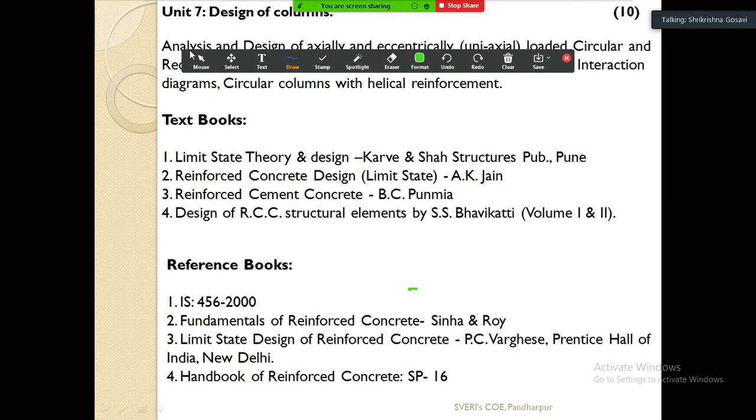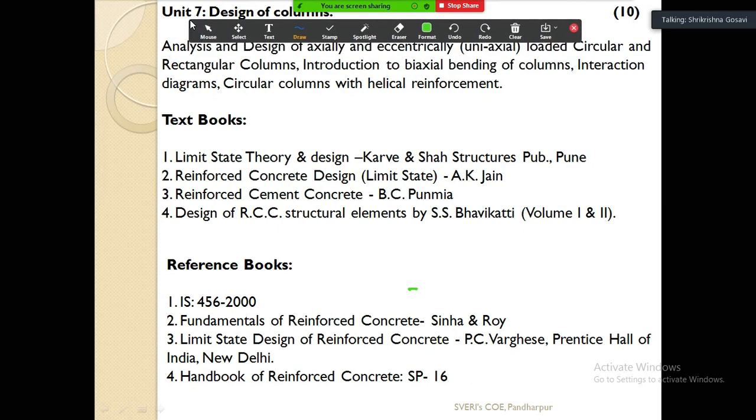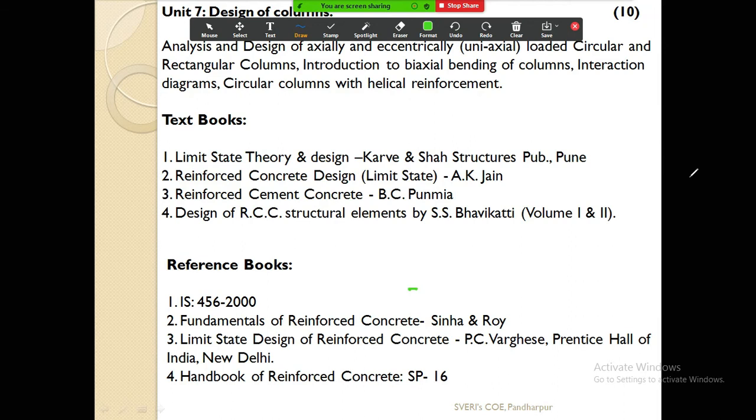In this unit we are going to design the column. In the second unit we are going to design the slab. From unit number 3 to unit number 6 we are going to design the beams, and in unit number 7 we are going to design the column.